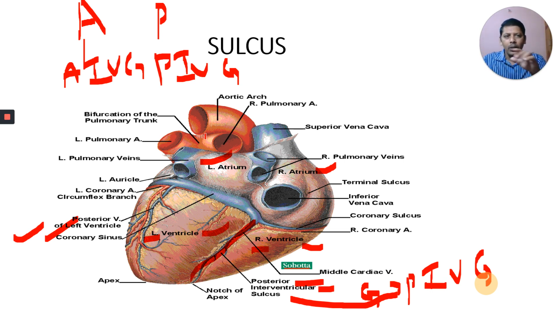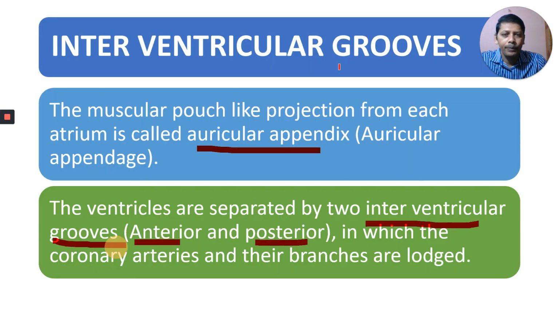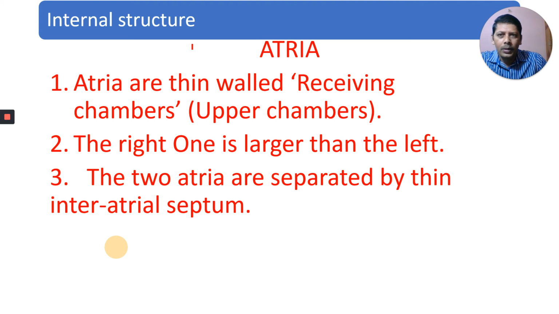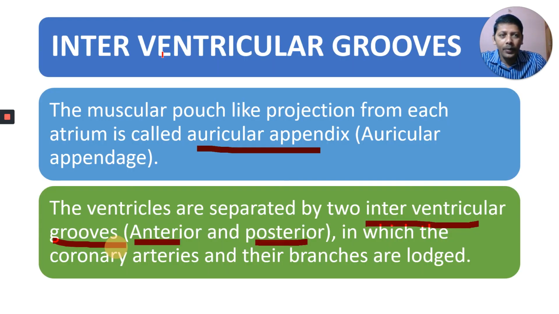In total we learned three grooves. One is the atrioventricular groove, otherwise called the coronary sulcus. Another one is the posterior interventricular groove. Another one is the anterior interventricular groove. This is about the external structure of the human heart. In the next part I will cover the internal structure of the human heart.